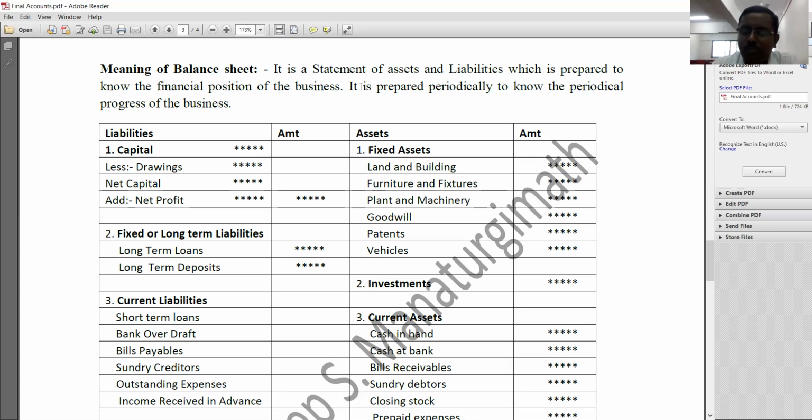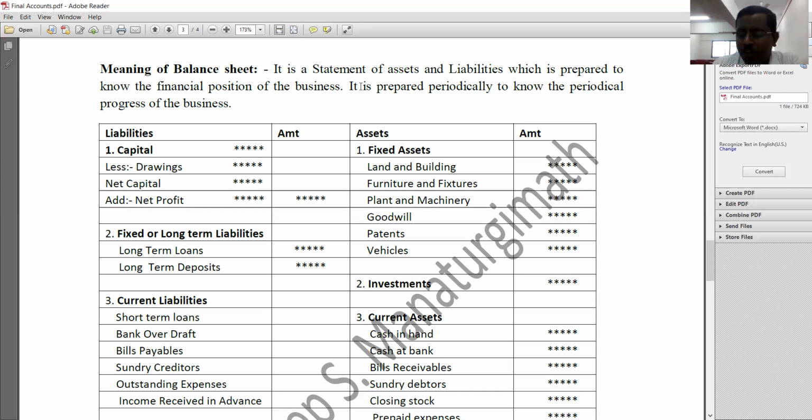Here, what is the meaning of liability? Liability is nothing but the money that business needs to pay to outsiders. The money that business needs to pay to outsiders is called liability. There are two types of liabilities, internal liability and external liability. Internal liability is related to owner and external liability is related to outsiders. Understood? Whether it is internal or external, that does not matter. It must be recorded on the liability side of the balance sheet. Owner is also an outsider as far as accounting is concerned. Which concept? Entity concept. Owner and the business are two separate entities.